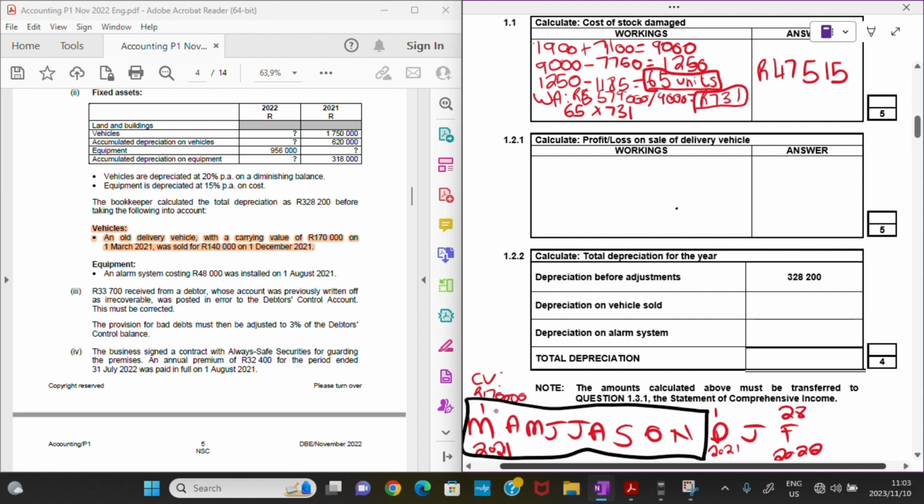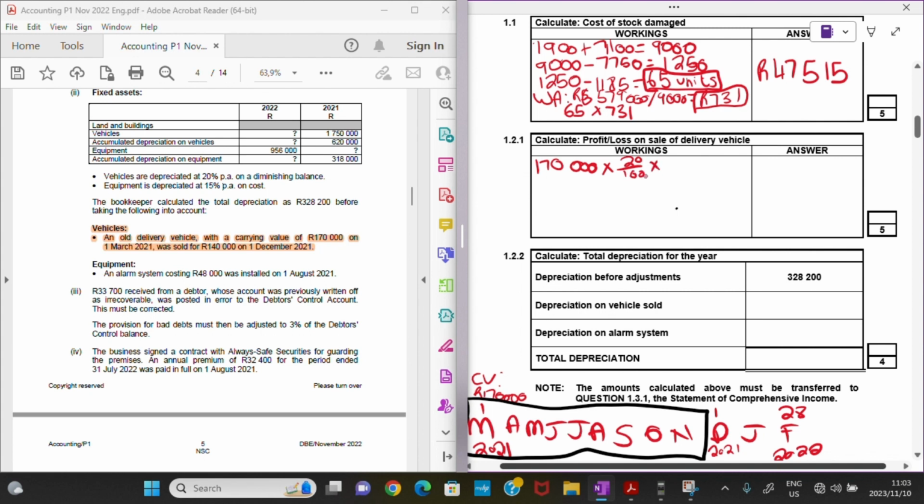So what does this tell us? It tells us that we are only going to depreciate this delivery vehicle for these months that we used it for, right? So let's see. We are using the diminishing balance method at 20%, right? So I know that my carrying value at the beginning of the year was 170,000 rands, and I am depreciating at 20% per annum.